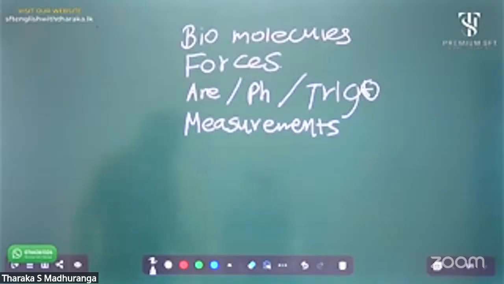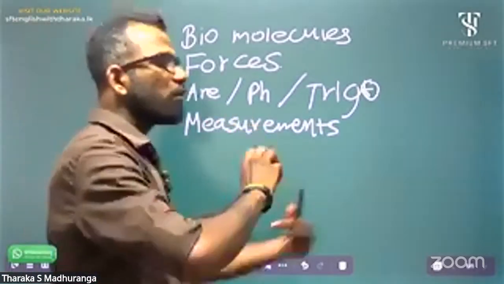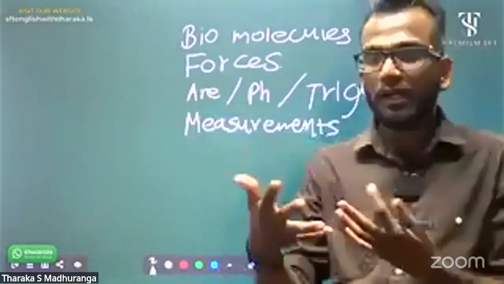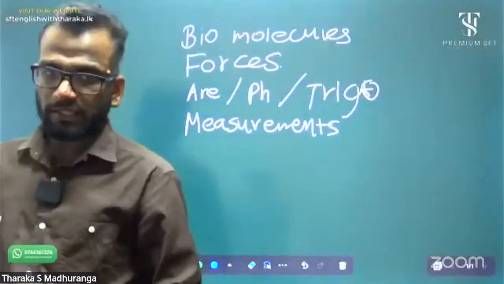Yeah, starting from today, I will explain briefly and rapidly about the heat lesson.